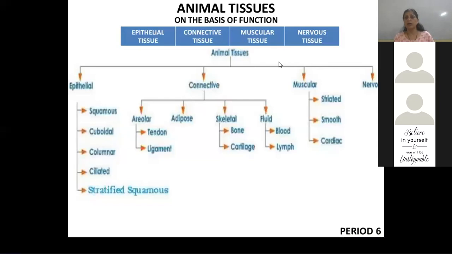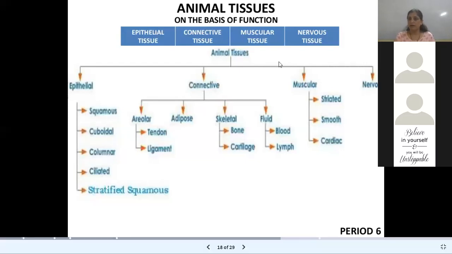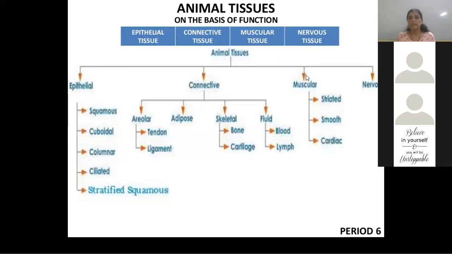So dear students, you have to compulsorily learn this chart. You have to make the chart and paste it properly so that you can easily see it, and you have to learn it compulsorily, because there are 2-3 very easy questions on just this chart. For example, bone is which type of tissue? It is skeletal connective tissue. Cartilage is skeletal connective tissue.